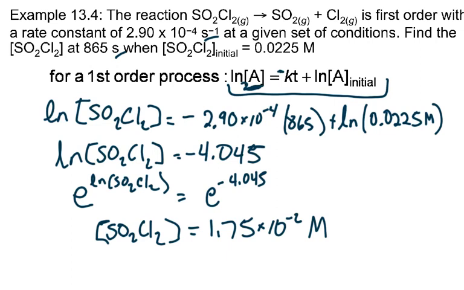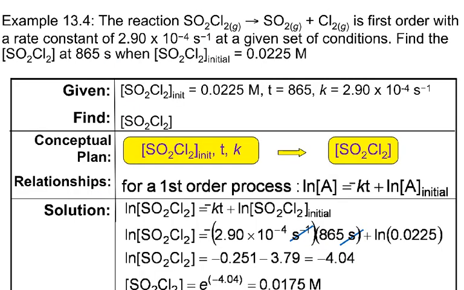And just a reminder that e to the whatever button is the shift of your natural log key. And you can make sure that this makes sense because we're starting at 0.0225 molar. Now we're at 0.0175 molar. This is less than this, so it makes some sense.